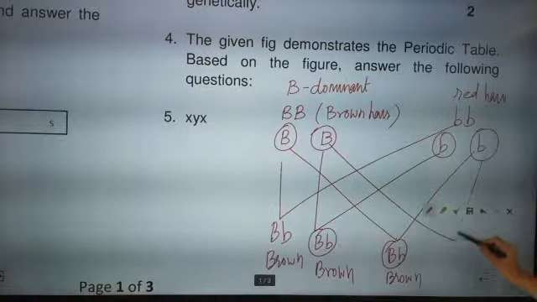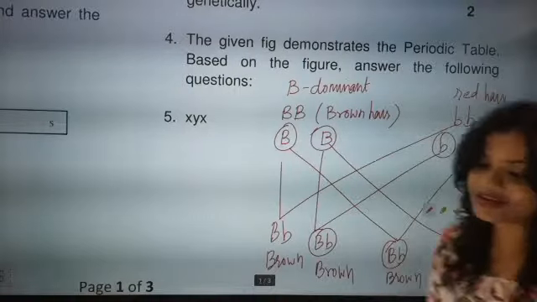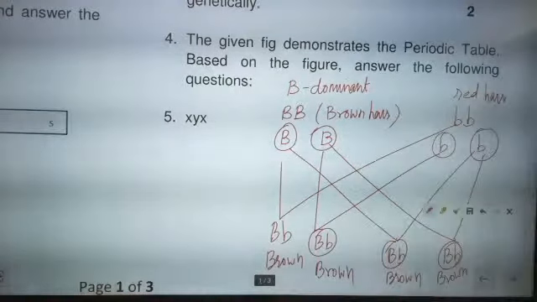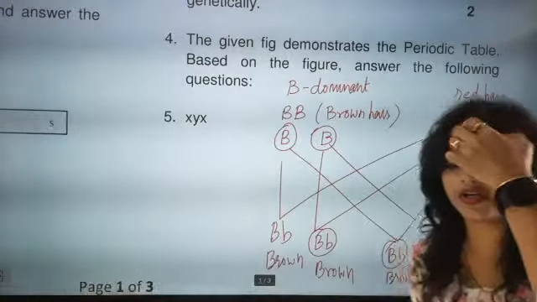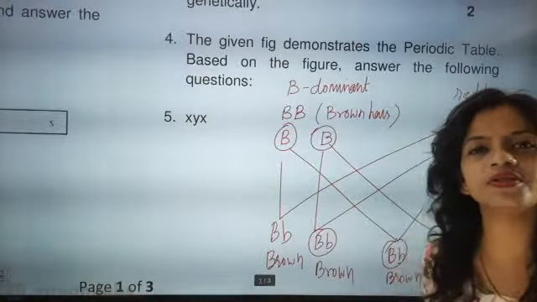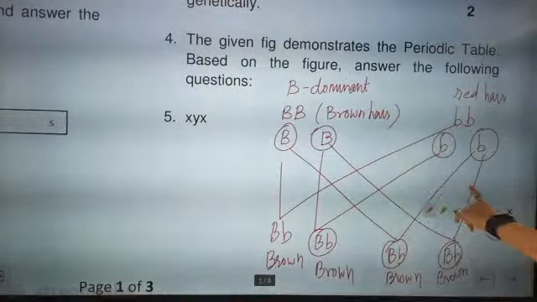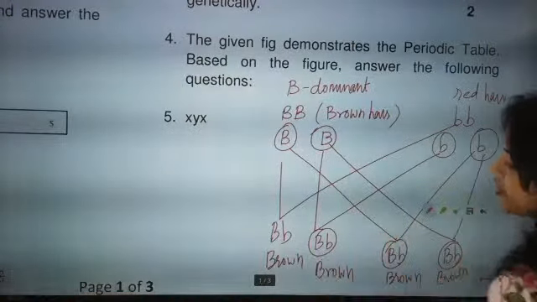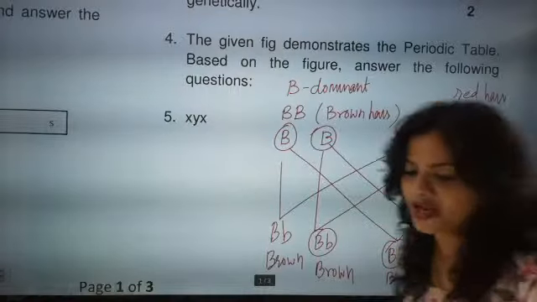Now this B with this b, again brown. If you only write that the traits are this, traits are that, they are never going to entertain you. The reason is one simple thing: that will not happen until and unless you write like this, B and b making Bb, and this B and b, Bb, and this Bb. So you have to just say that.